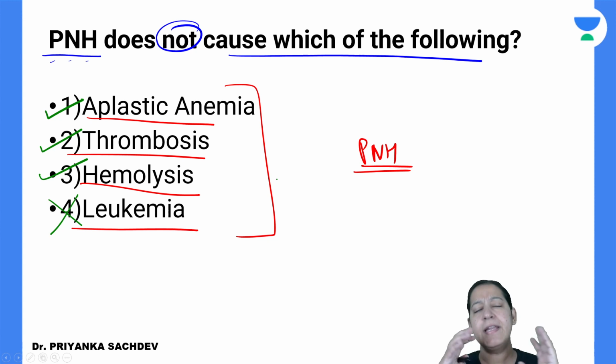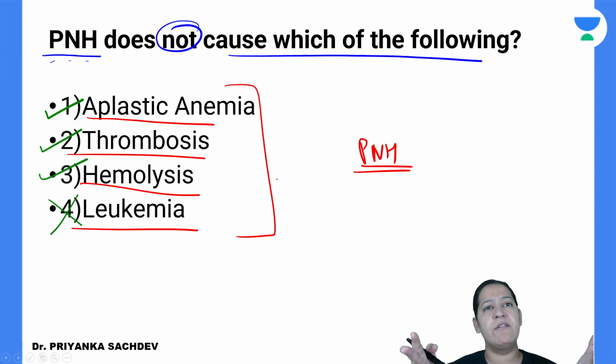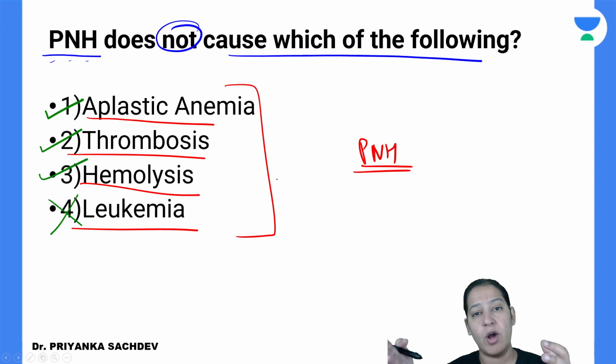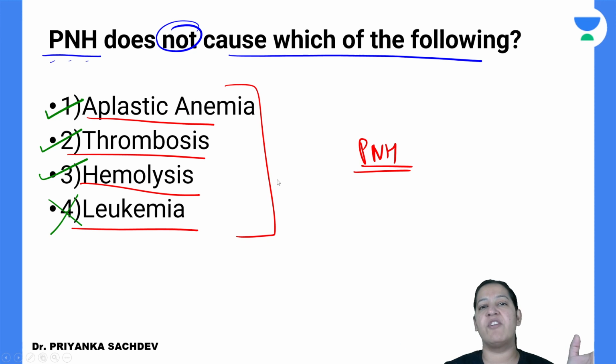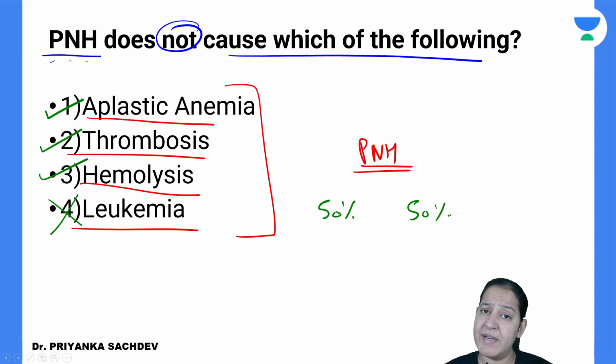Now listen, in the exam, not only in INICT, in any exam, we always appear in the exam after solving the PYQs of that exam. For example, for INICT, we will solve all previous year questions of INICT before appearing. Why do we always first solve previous year questions of that particular exam before appearing in that exam? Because we believe that almost 50% of the paper is repeat paper, 50% is new, almost 50-60% of the paper is repeat paper.